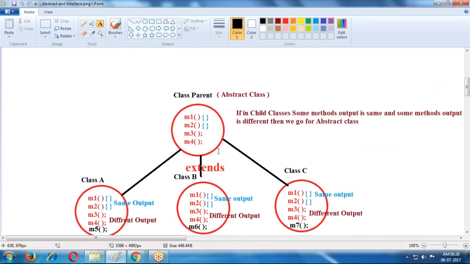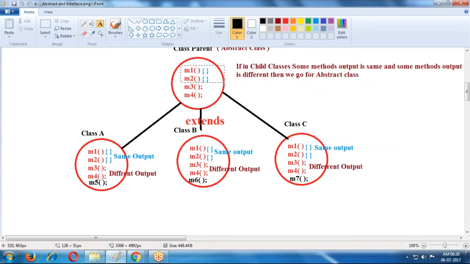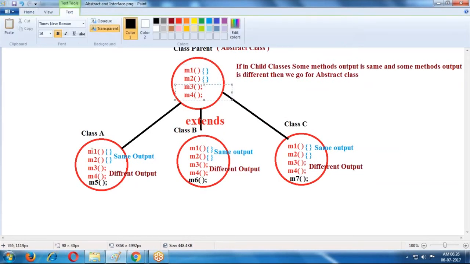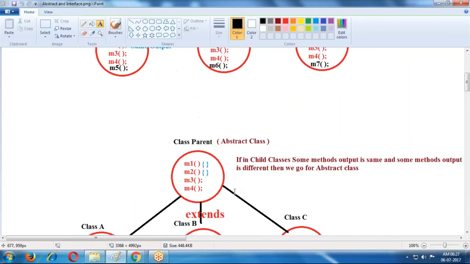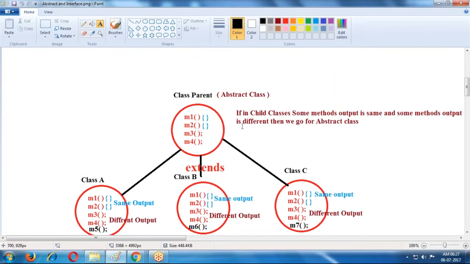Suppose some methods implementation is the same and some methods implementation is different in the child classes. Some methods require the same implementation, while other methods require a different implementation in each and every child class, with different outputs. If in the child classes some methods implementation or output is the same and some methods implementation is different, then we go for the abstract class.